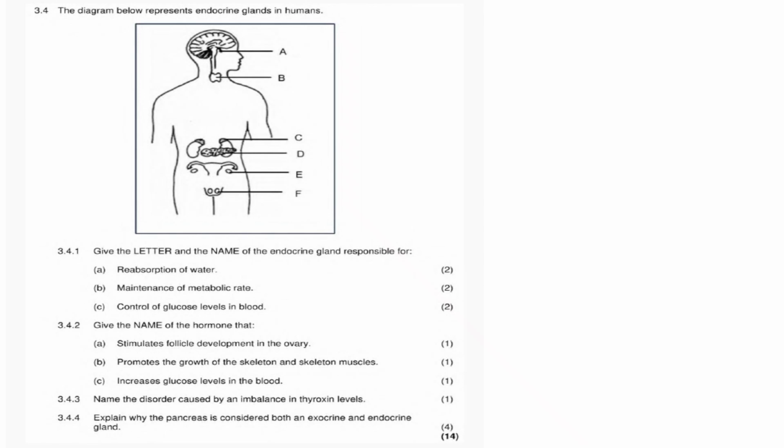Right, now the diagram below is 3.4. The diagram below represents the endocrine glands in humans. 3.4.1. Give the letter and the name of the endocrine gland responsible for the reabsorption of water. Number A, reabsorption of water. It is what we call a pituitary gland.